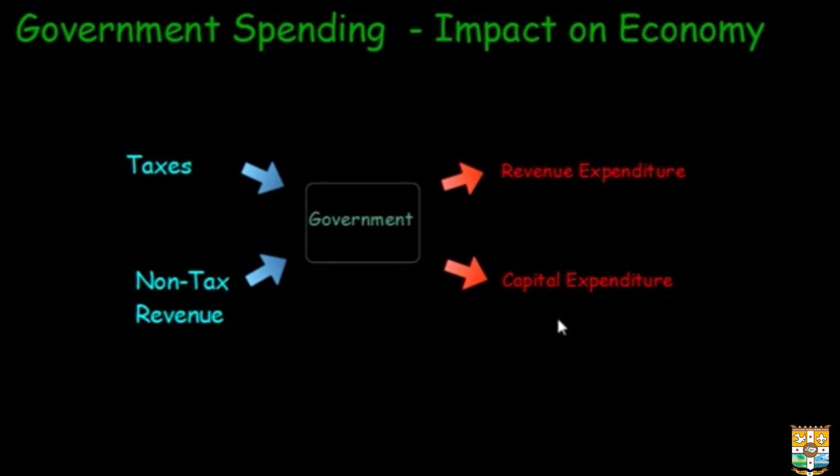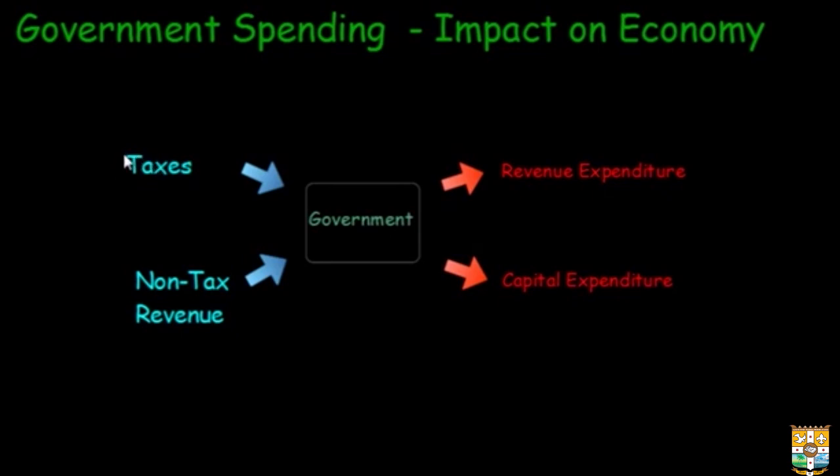There is the other sort of expenditure, which is the capital expenditure. Capital expenditure is a bit different because this leads to formation of assets in the economy. So when the government spends money to build roads, bridges, rail lines, hospitals or schools, this can be seen as capital expenditure because this is leading to asset formation in the country.